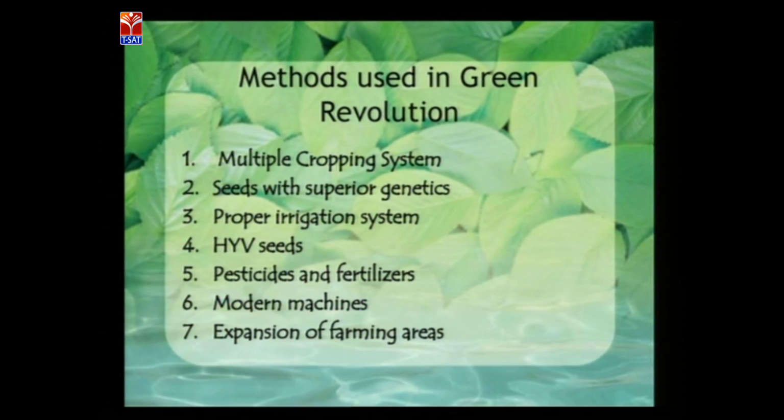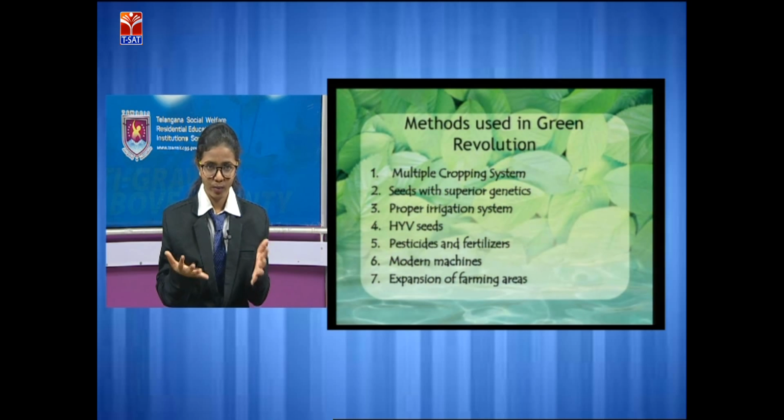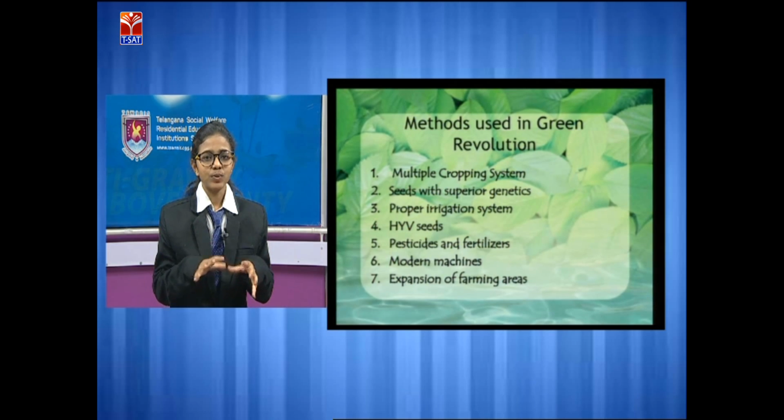Multiple cropping, as I've already told you, means different types of crops in one area. And seeds with superior genetics are the hybrid variety seeds, which can increase food production more and more.